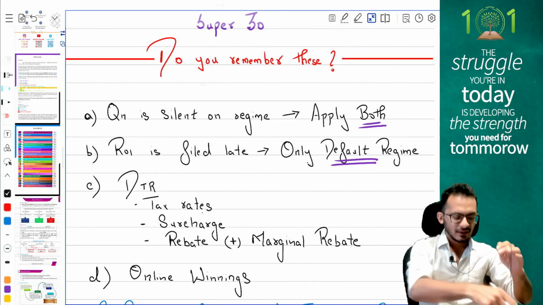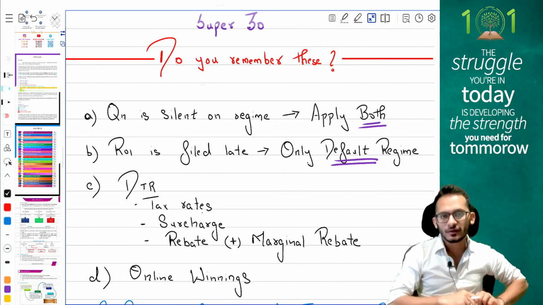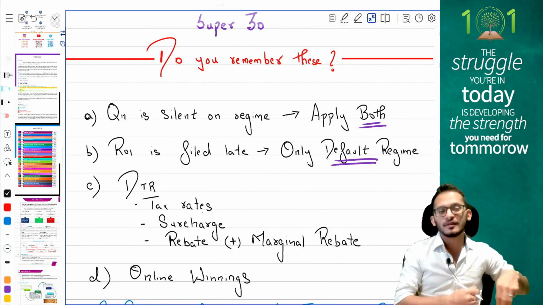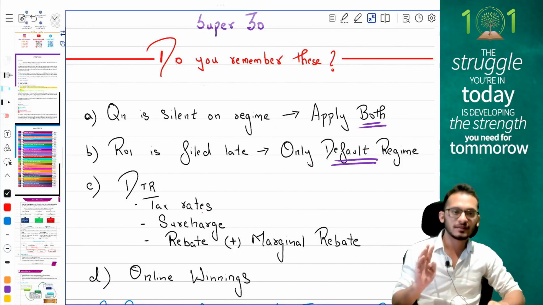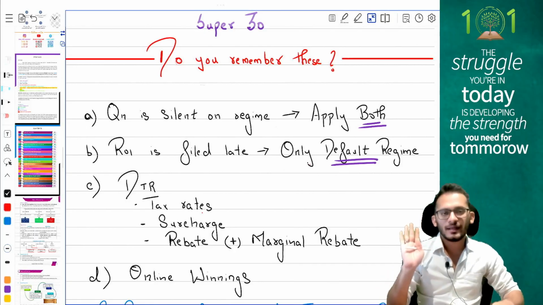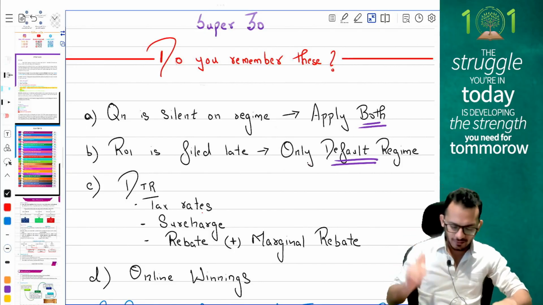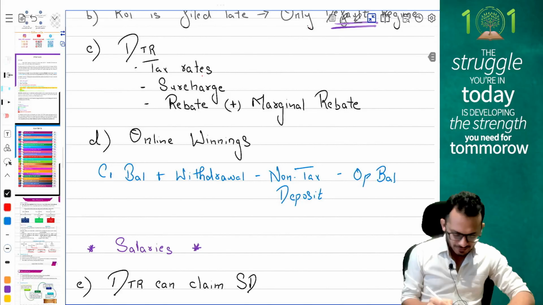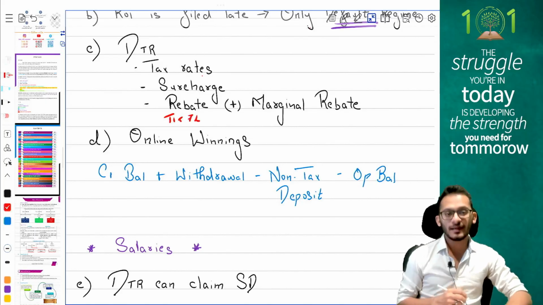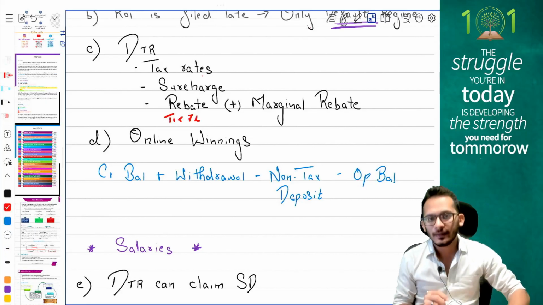When it comes to surcharge, for the first 50 lakhs there will be no surcharge. If the income goes beyond 50 lakhs, then up to 1 crore you will have a surcharge of 10%. If it is more than 1 crore and up to 2 crores you will have a surcharge of 15%, and after 2 crores it is only 25%. You don't have the 37% surcharge. Current year, the rebate says if your total income is up to 7 lakh rupees, you will get a rebate of 25,000 rupees on your tax payable.